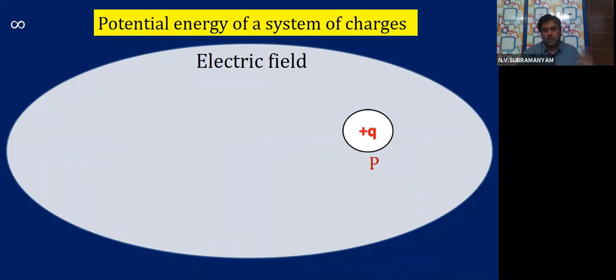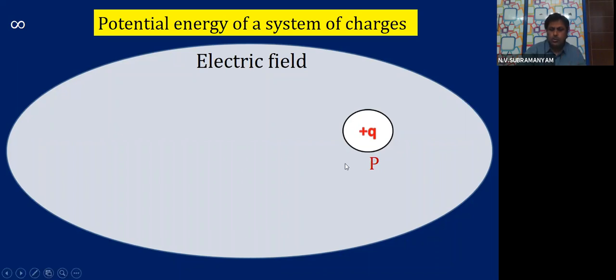Last time also we saw in part 3, we have to do some work in bringing the charge from infinity to the point P, and that work done will get stored as potential energy. Yes or not? Did we learn or not? So the same concept again we are dealing here. Here, that charge is brought from infinity to the point. When I bring that charge and keep it here, we have done some work in bringing it from there to the point P. That work is stored as potential energy.